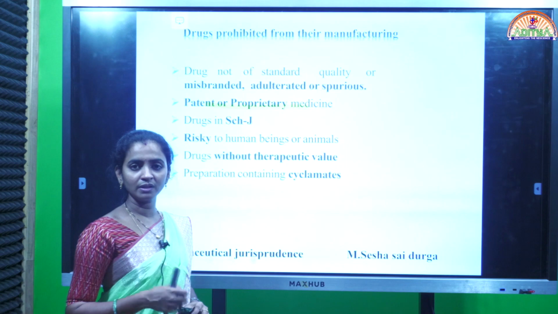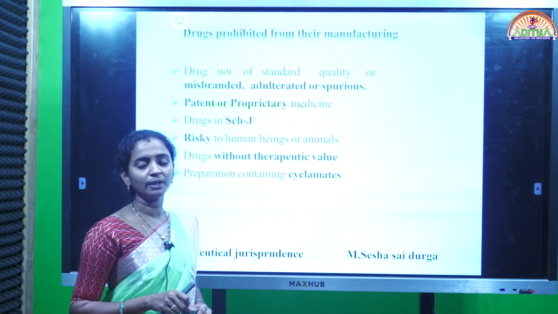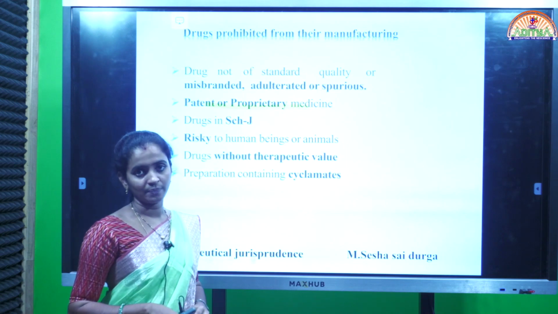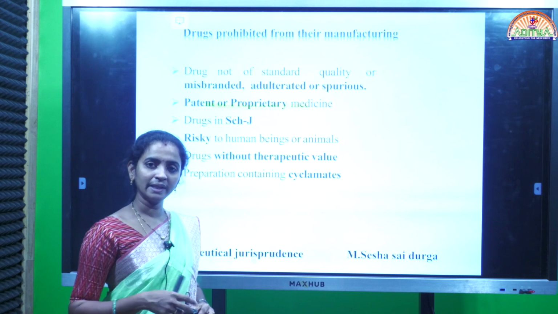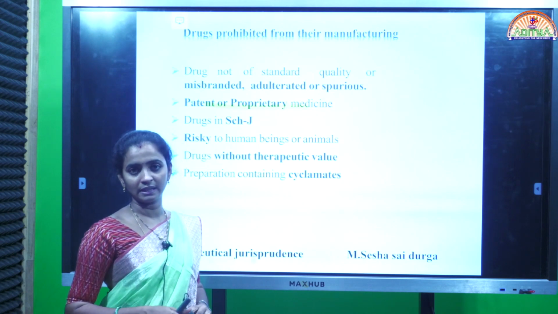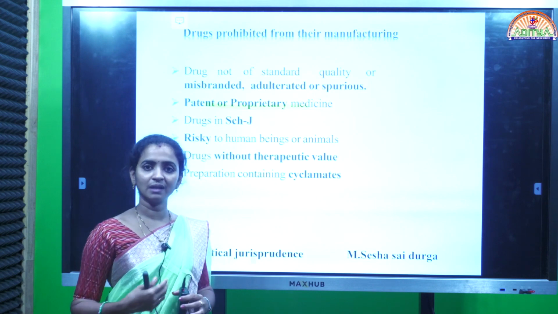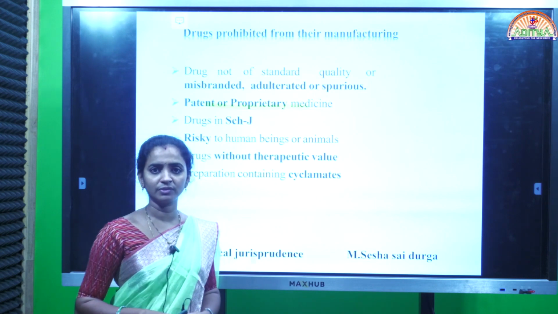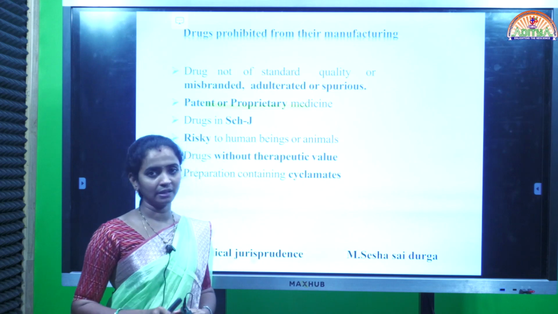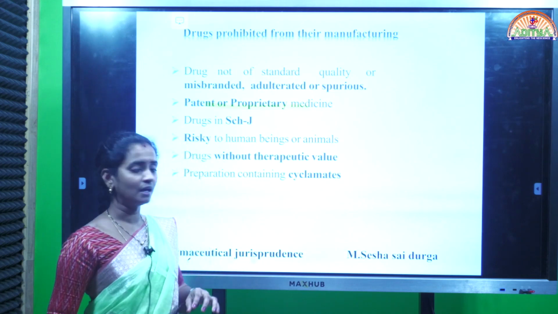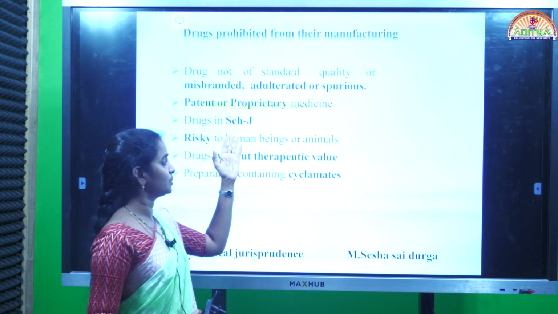Only temporarily, with the use of medicine, we can get a temporary treatment, but we do not get any complete permanent cure from the disease, like polio. In such cases, no drugs are available for the permanent cure of the particular disease. Such diseases are categorized under Schedule J.